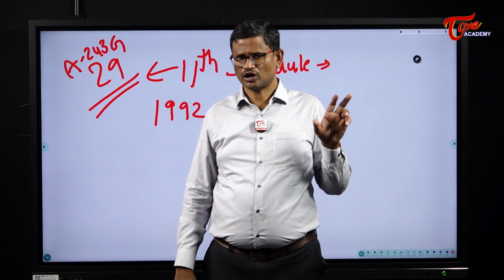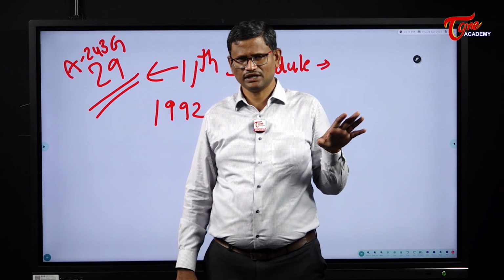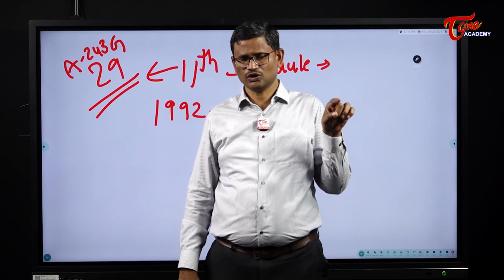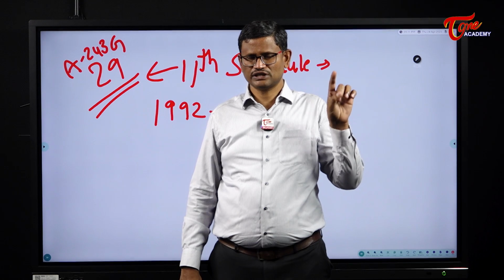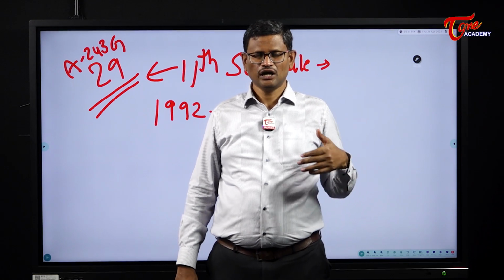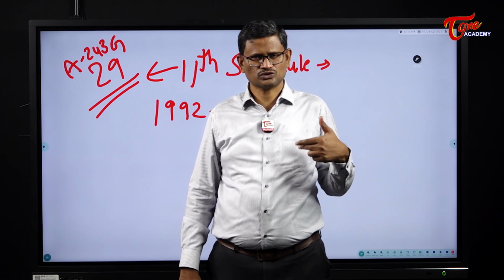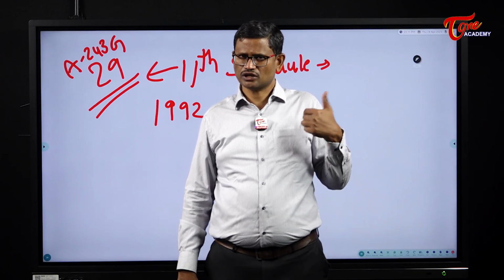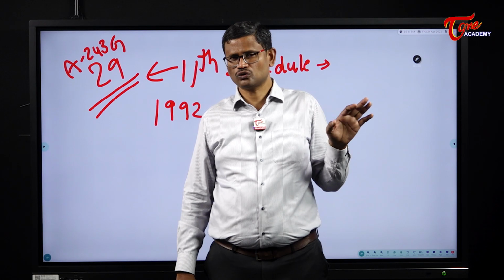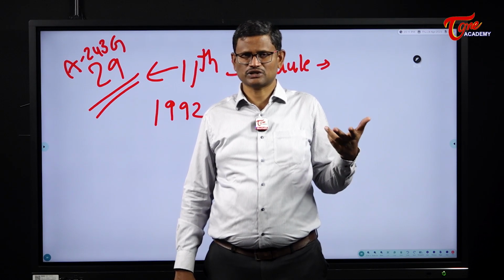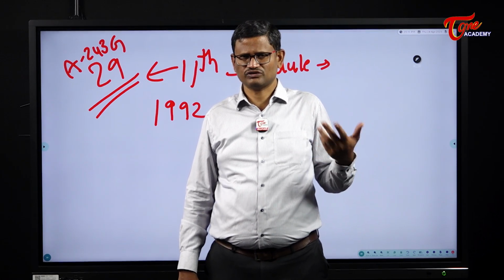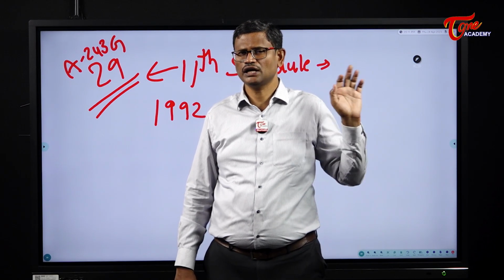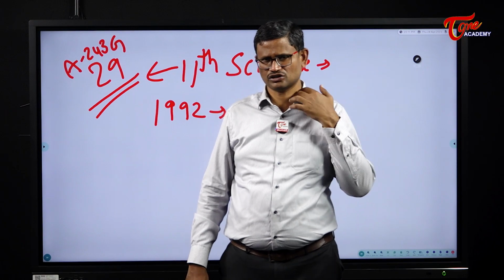And the problem with this Article 243G is the word used is may, not shall, which means devolution of powers to the Panchayat Raj institutions is not mandatory. It is not compulsory for the states. They can either do it, or if they don't want to devolve powers, they can even keep silent. And as a result, in most of the states, though Panchayat Raj institutions were created, they are not adequately empowered. That's about the 11th schedule.